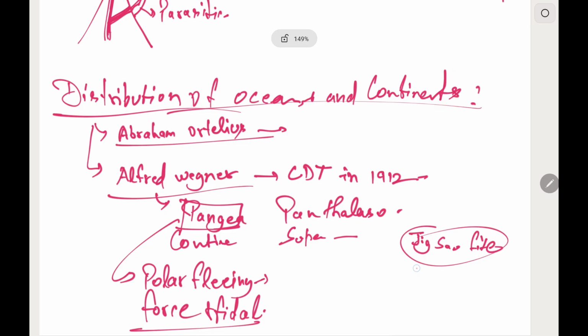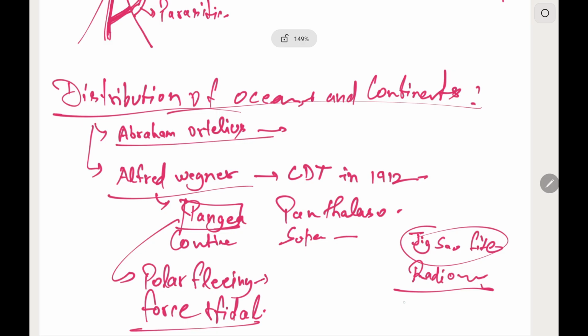Second one is rock radiometric dating. By radiometric dating, it is found that rocks of the same ages are found across the different continents. Like the Brazil coast matches the rocks along the Western African coast, and the marine deposits along the coastline of South America and Africa are of the same ages.